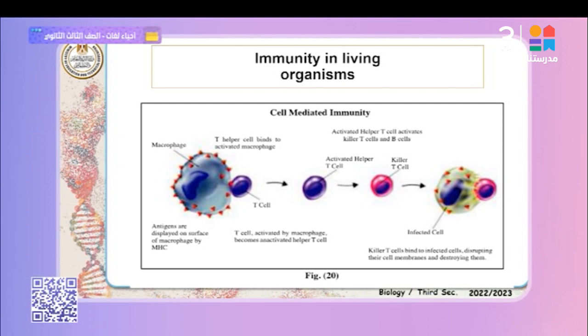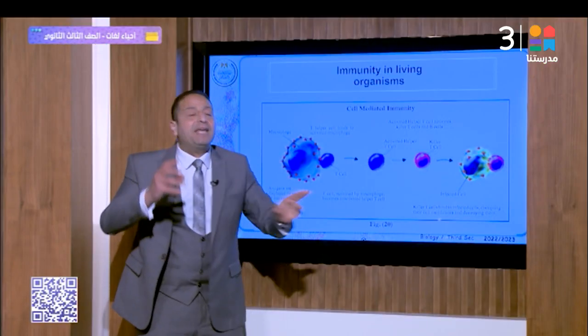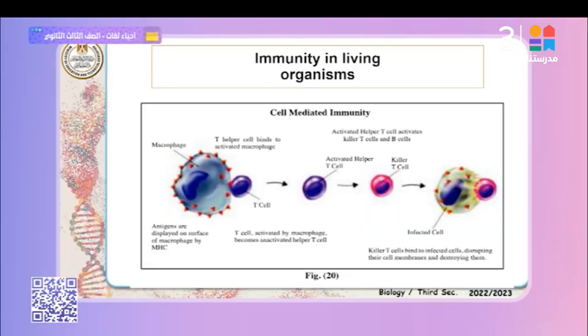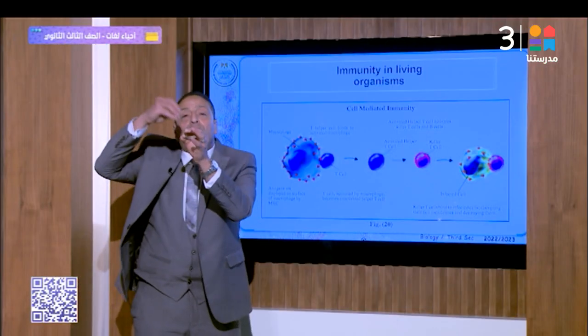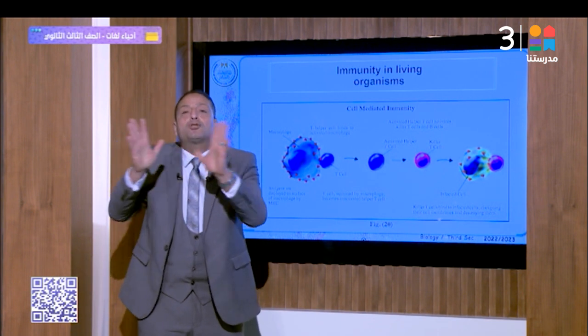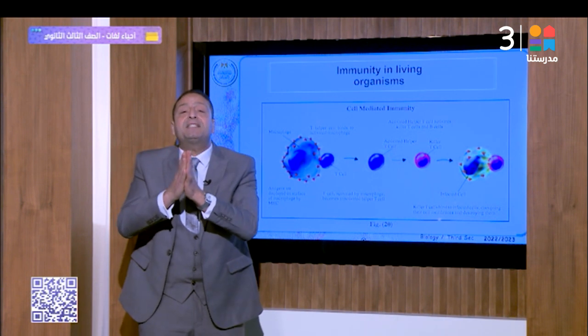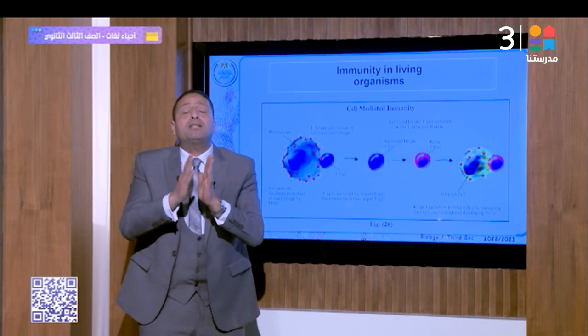The cytotoxic T cells bind with, for example, virus-infected cells or cancer cells. When they bind, they secrete specific types of protein. Number one is called perforin, which makes perforations in the antigen cell and destroys it completely. The other protein secreted by the cytotoxic T cells is called lymphotoxin.